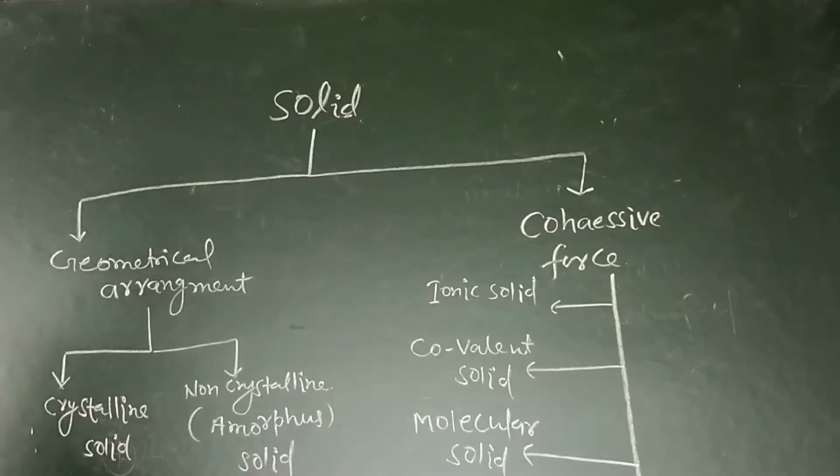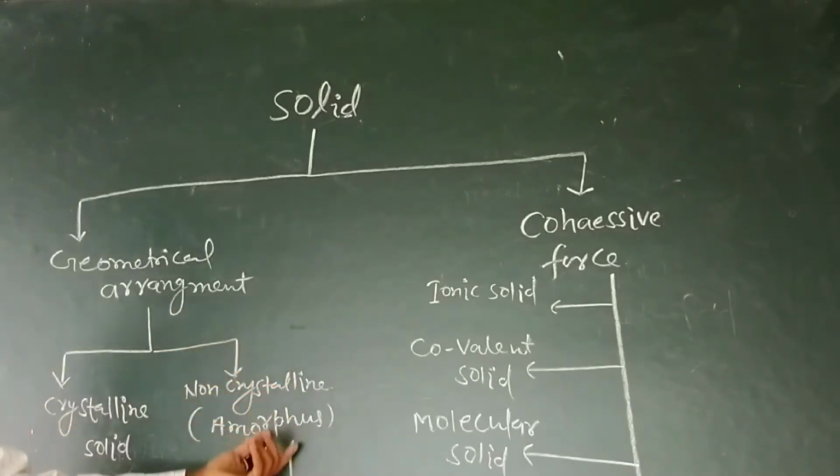On the other hand, if the repeating unit or constituents, atom, molecule or ions, are not arranged in a regular manner but in a random, irregular way, then that type of solid is known as non-crystalline solid.